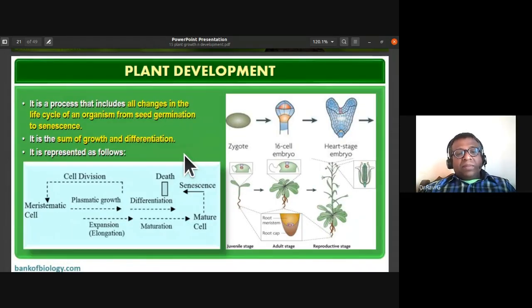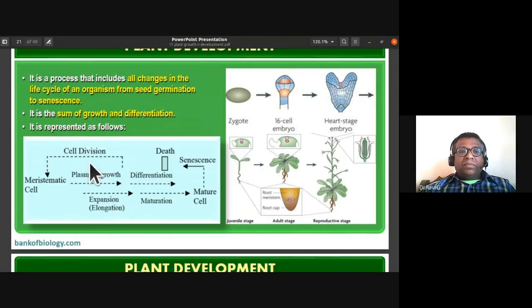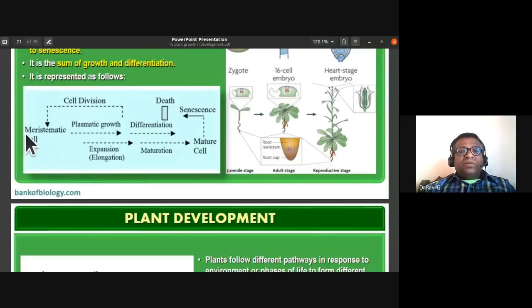So this entire process is also represented as follows. Plant development is from seed germination to senescence in a living organism. That we call development. Here you can see a meristematic cell. It is going to undergo differentiation to form a mature cell.